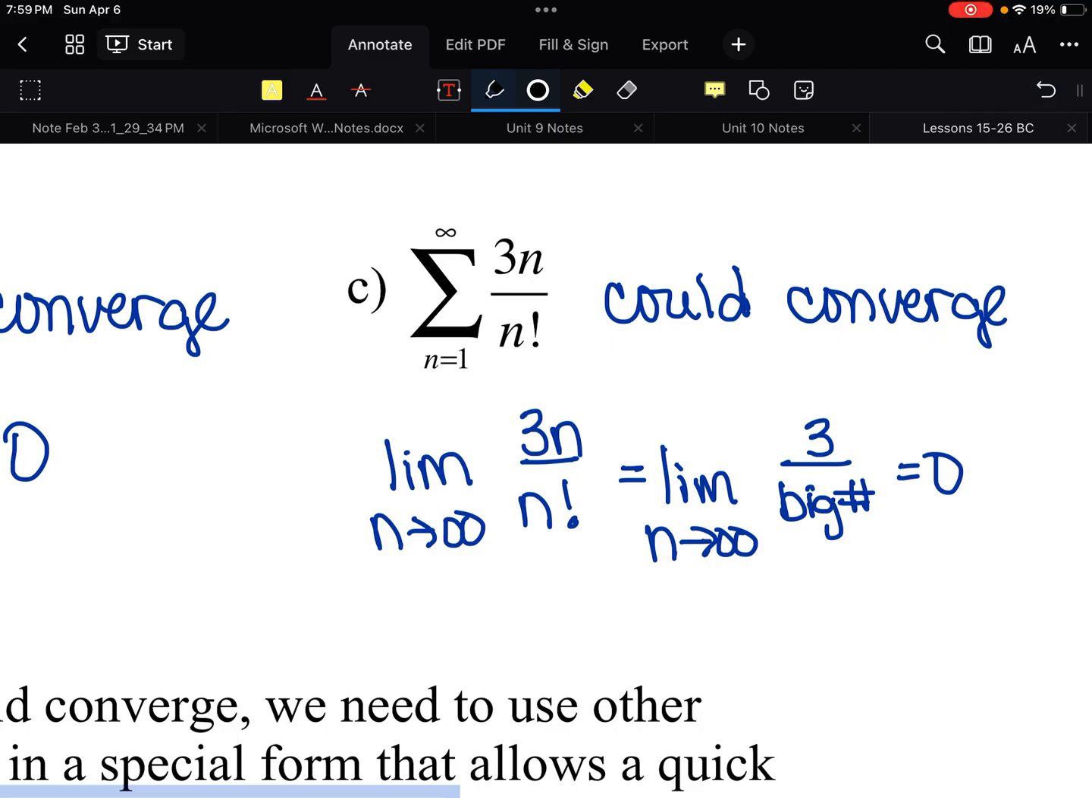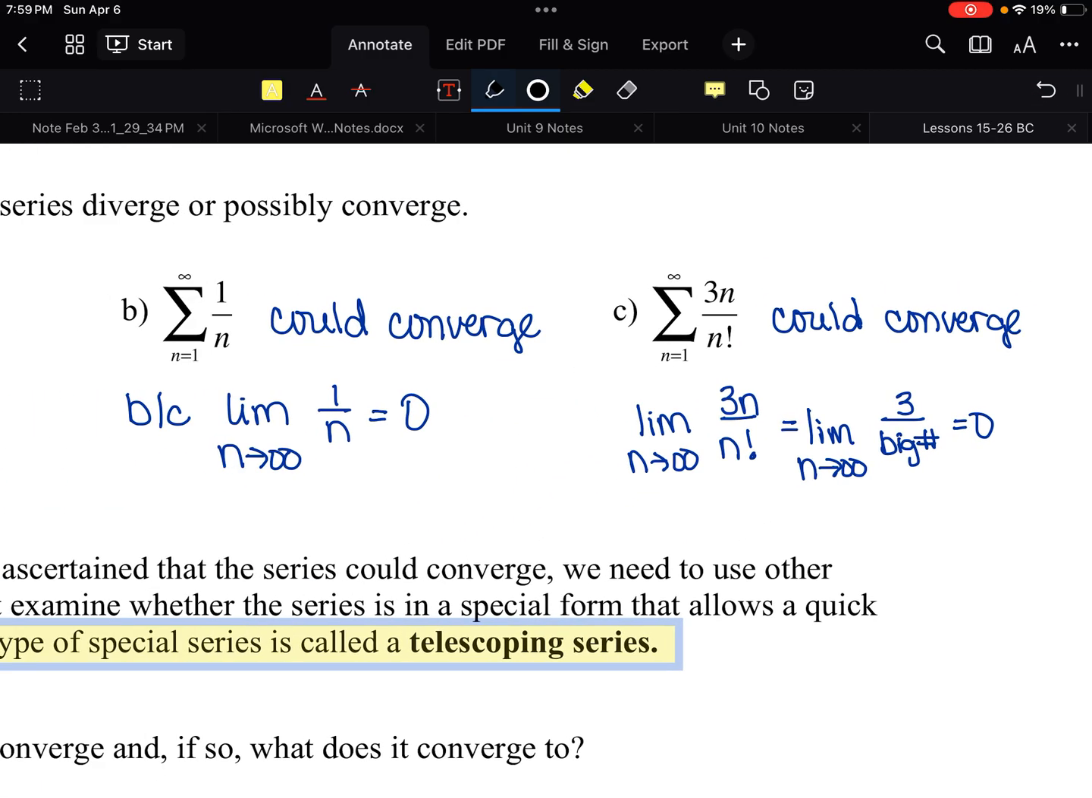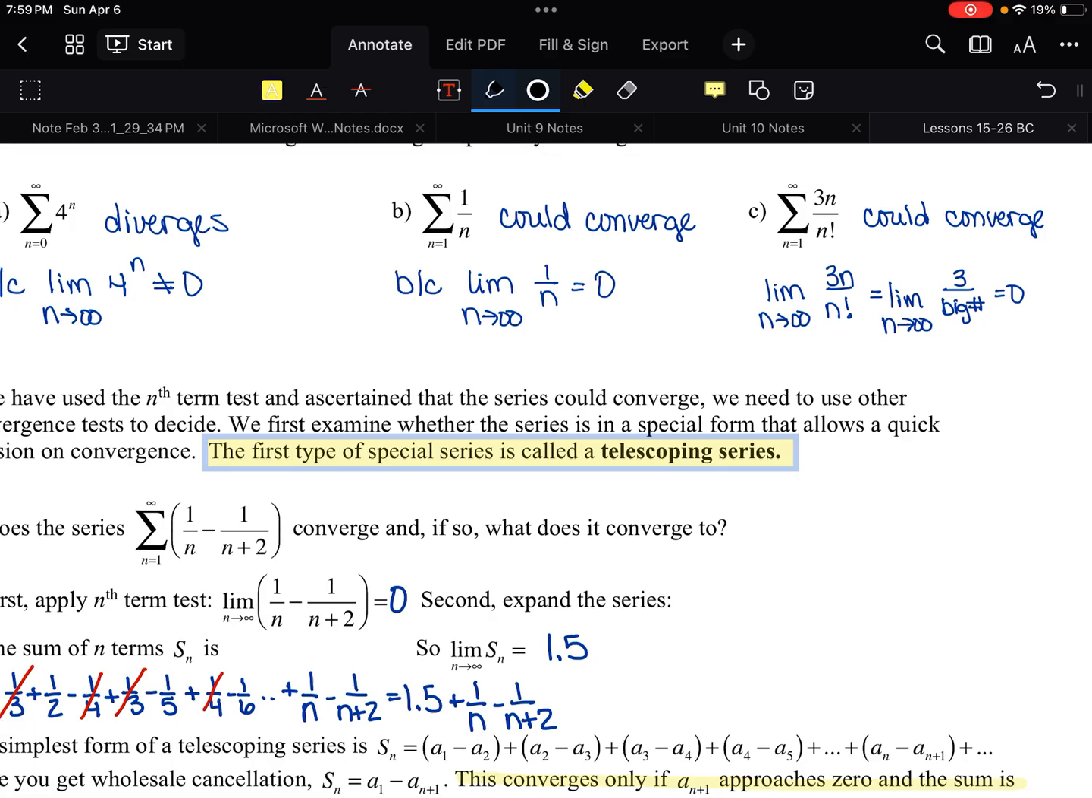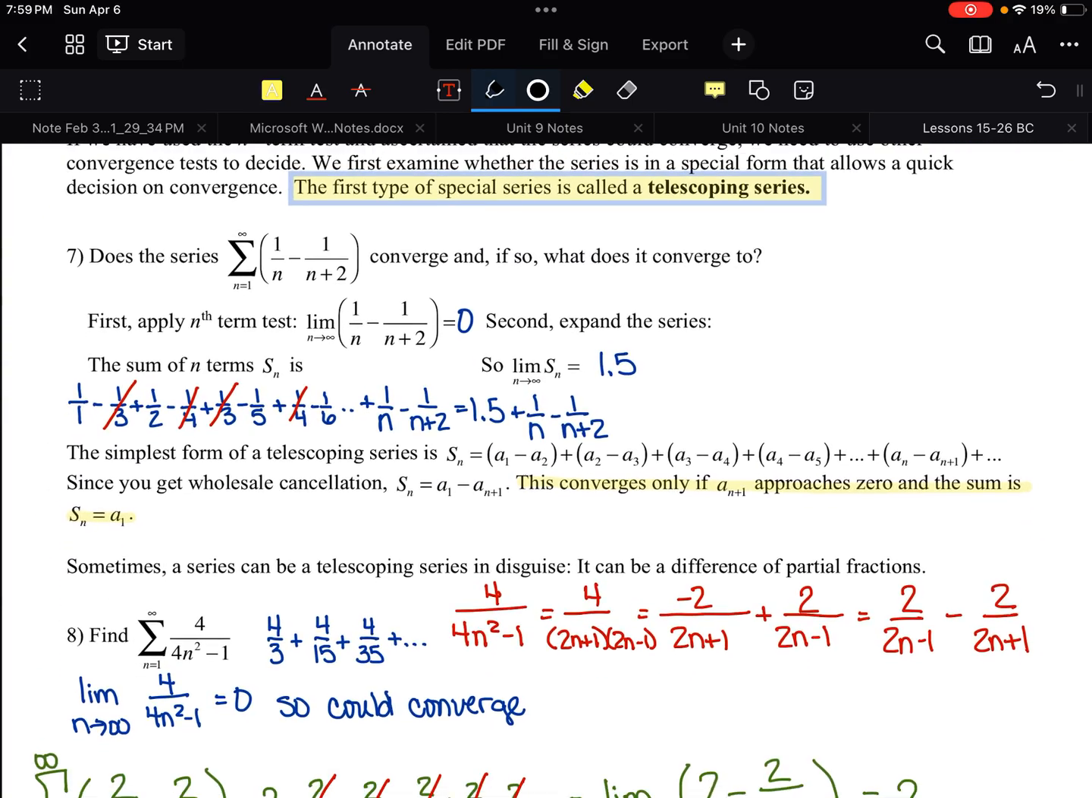So how do you tell? You look at the sequence. You find the limit as n approaches infinity. If it's 0, then maybe it's okay. If it's not 0, then it's definitely not okay.